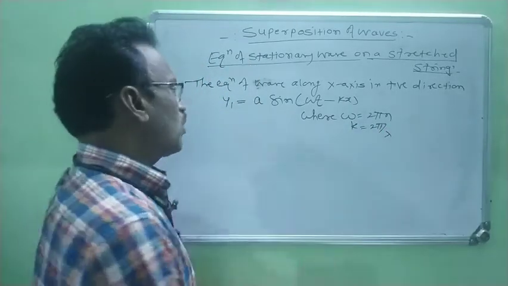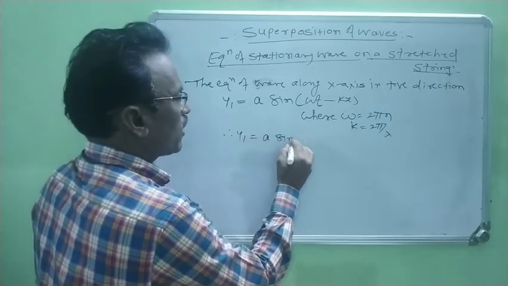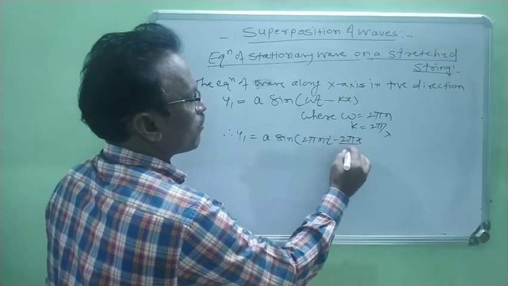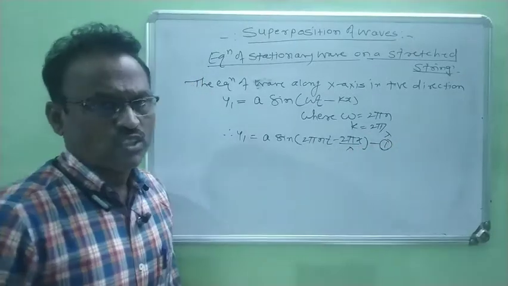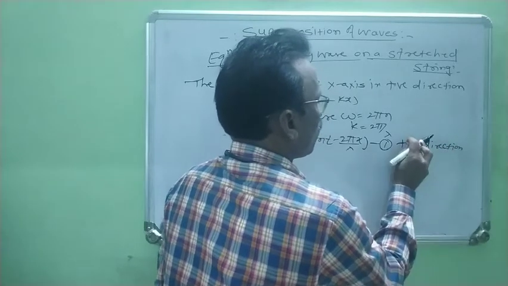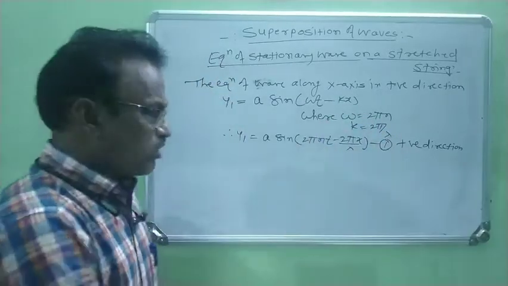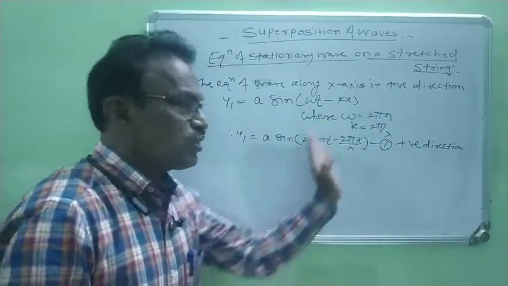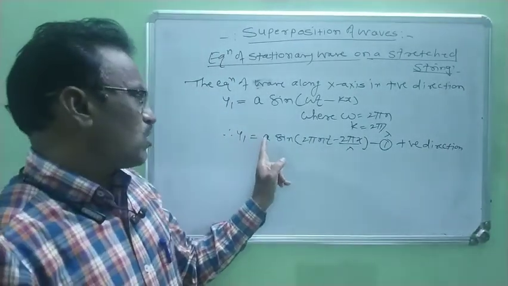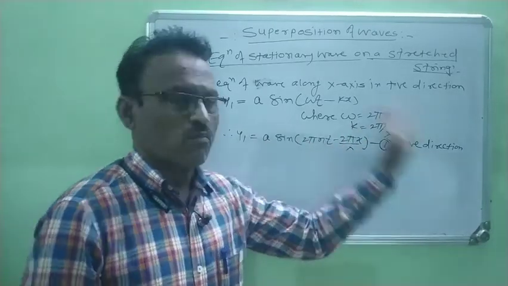Now we substitute these two values, therefore this equation becomes y1 is equal to a sine in bracket 2 pi n t minus 2 pi x by lambda. Now this is equation 1 along positive direction. It means when one simple harmonic wave is traveling along the x-axis towards the positive direction, the equation of that wave is y1 equal to a sine in bracket 2 pi nt minus 2 pi x by lambda, right?